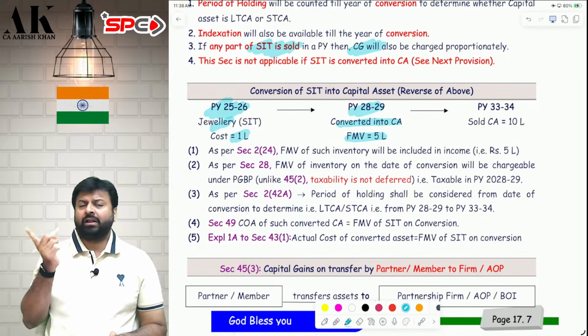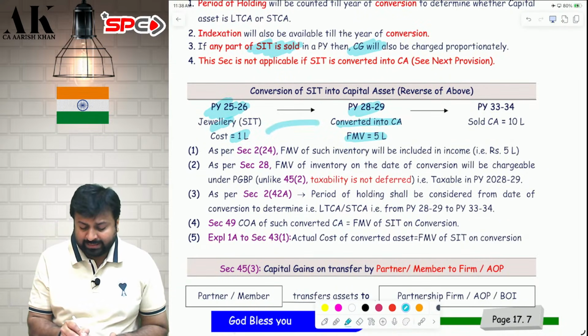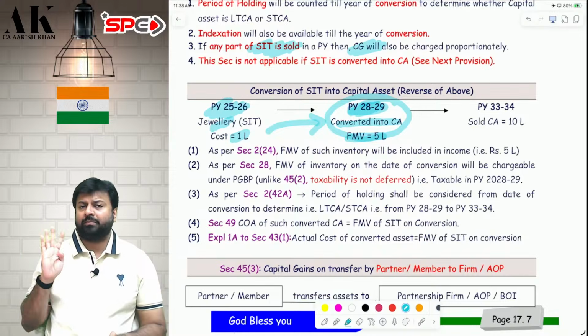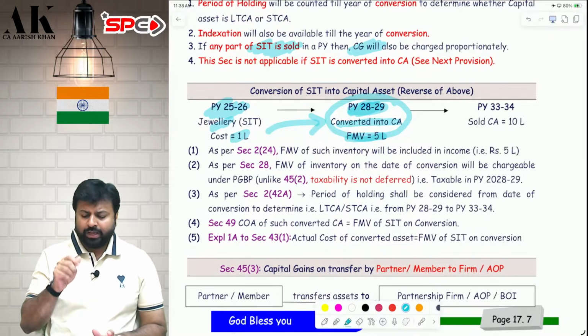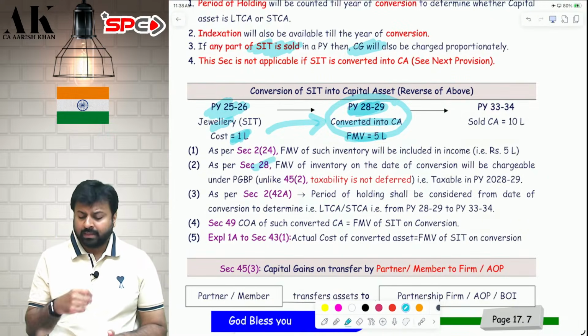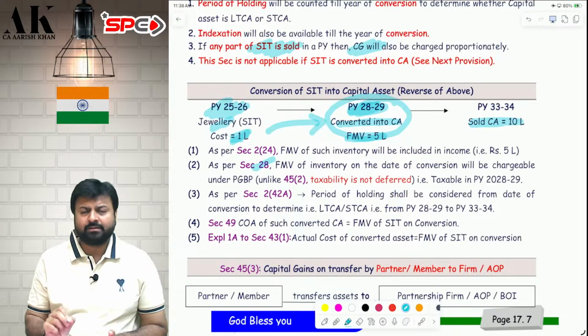Now, the law does not defer the tax. The law says that when an SIT is converted into capital asset, you have to offer PGBP income to tax today only, that is, in the year of conversion. It will not be deferred to the year of sale. Today only you have to show 5 lakh as sale, 1 lakh as cost, 4 lakh offer as PGBP income under section 28. Later on, when you sell the capital asset, that time you pay capital gains.